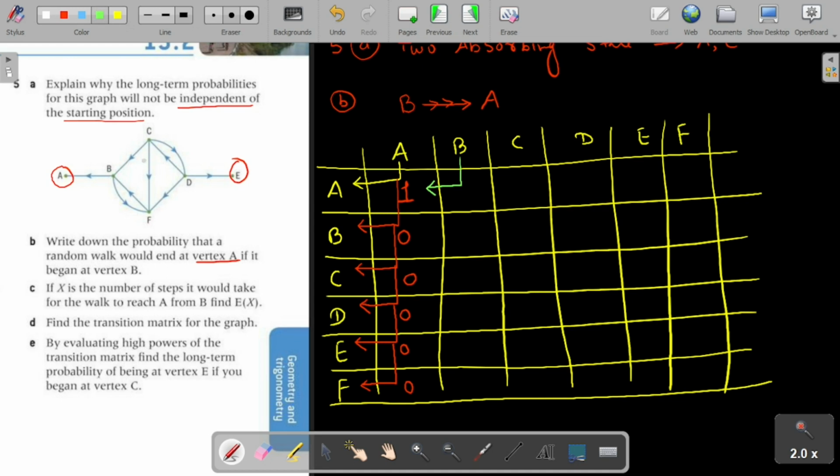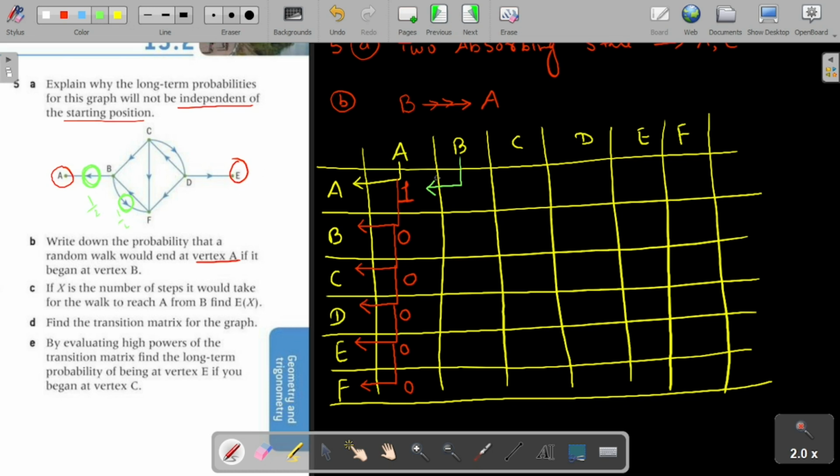Yes. See, how many paths are getting out from B? One path and two paths. There are two paths going outside from B, so the probability will be equally half, 1 by 2 and 1 by 2.